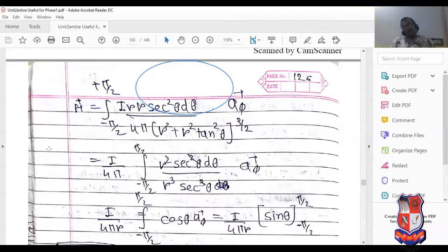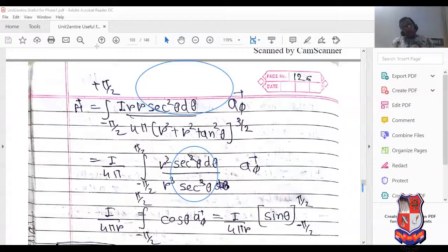See, this sec term is present here, 1 upon sec theta, so it is known as cos theta. So I upon 4 pi r times (sin pi by 2 minus sin minus pi by 2). The final answer is I upon 2 pi r.